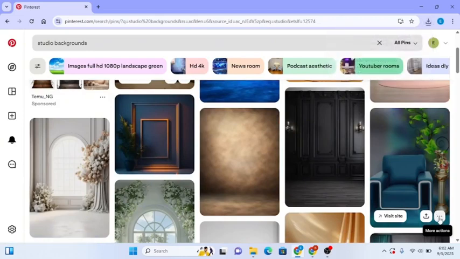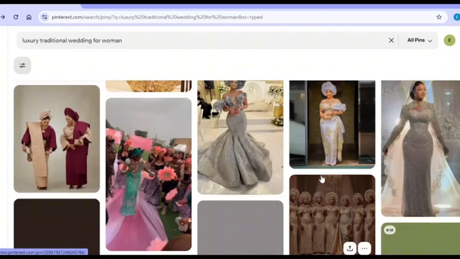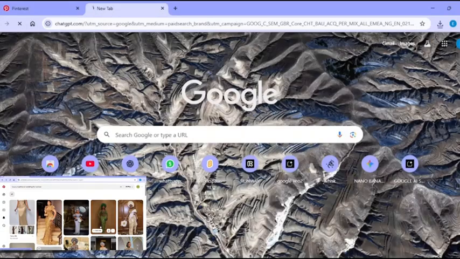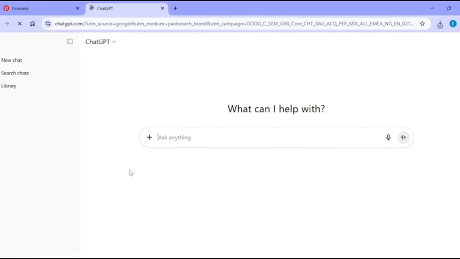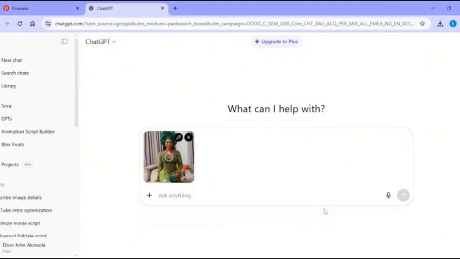What we want to do now is for us to head over to ChatGPT. Of course, that is where we want to get our prompt from. Of course, ChatGPT will help us to analyze the image and give you the detailed description of the image. So we want to click on the plus button here. We want to bring the downloaded image in. This is what you're going to ask ChatGPT. Kindly describe this image in detail.